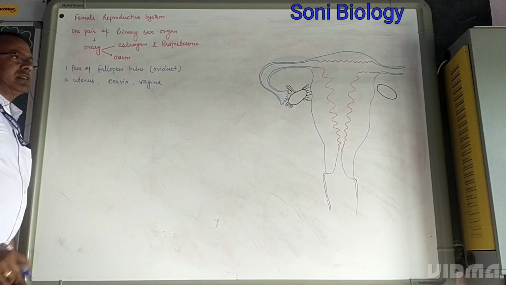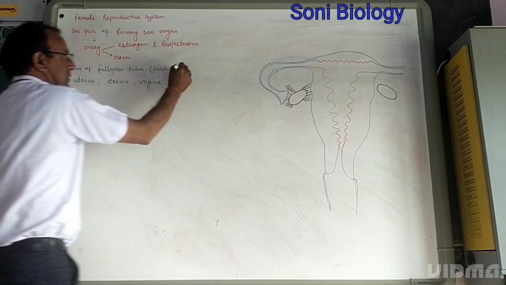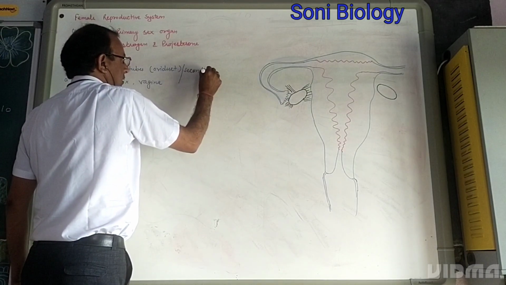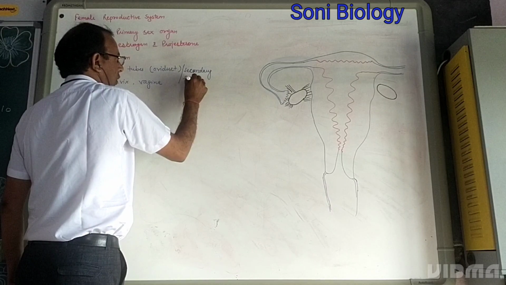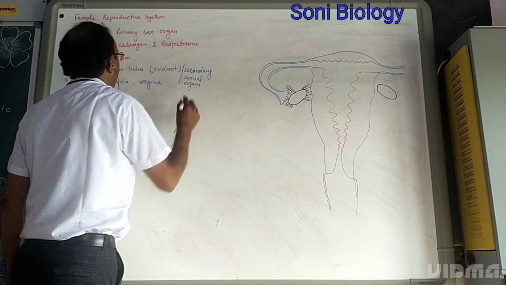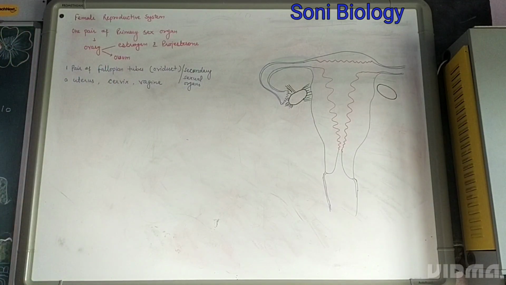These are the secondary sexual organs, and the primary sex organ is the ovary.